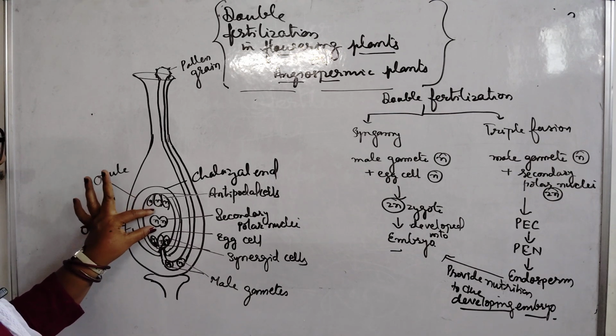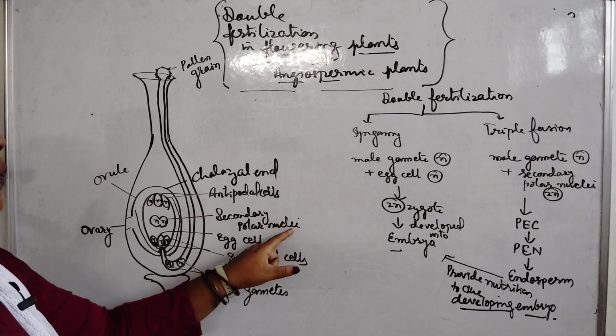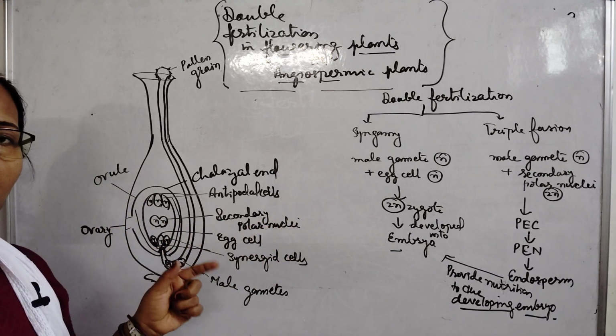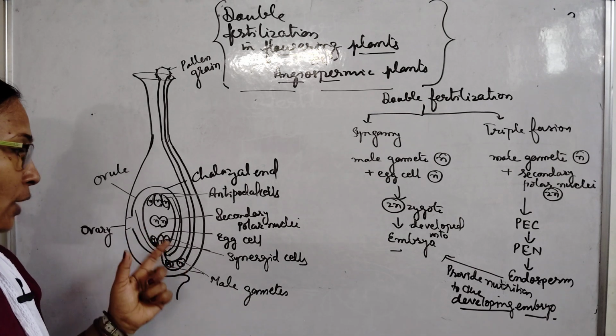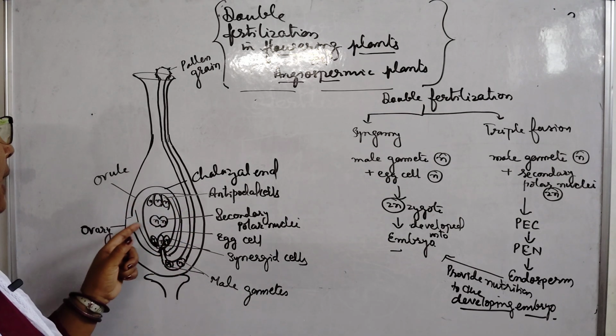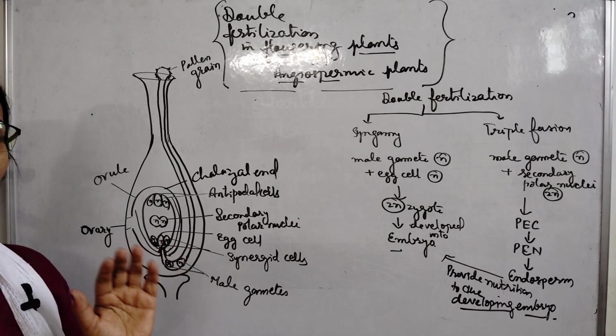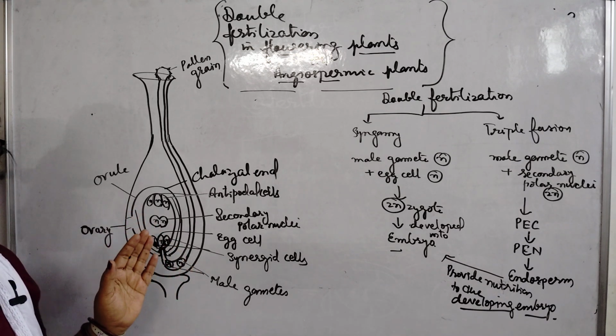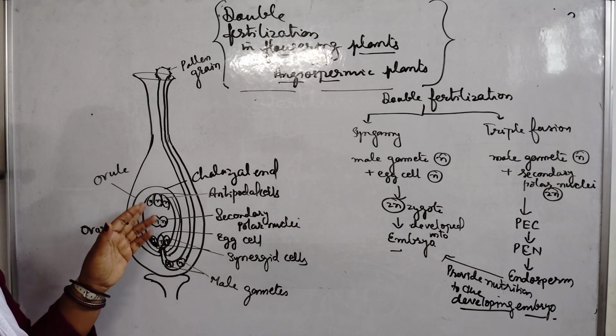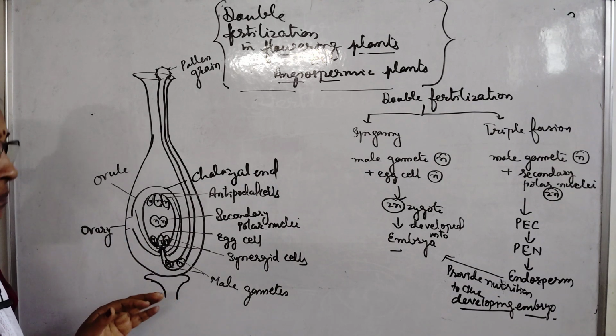In the central cell region, the secondary polar nuclei are present, which contain two haploid nuclei. Except for the secondary polar nuclei, all the cells have haploid nuclei.